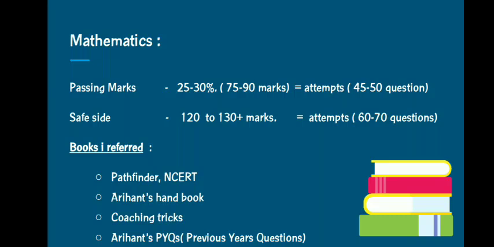Now, because the corona pandemic is going on and just 50 days are left, you have to get around 120 to 130 plus marks to be on the safer side, because competition will be increasing. And to get that, we have to attempt at least 60 to 70 questions to the best of your knowledge.